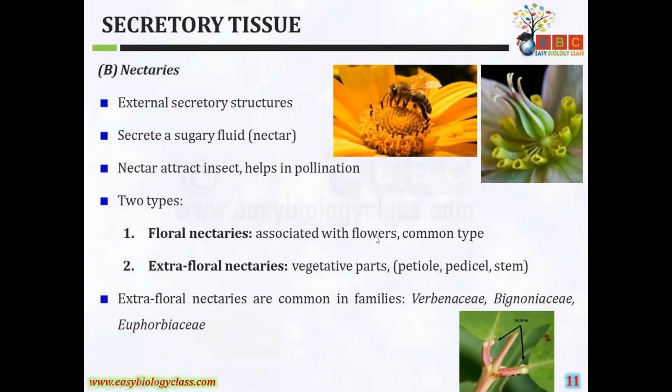These are the common type of nectaries, whereas the extra floral nectaries are present in the vegetative parts like the petiole, pedicel or stem and other parts. Extra floral nectaries are commonly seen in families like Verbenaceae, Bignoniaceae and Euphorbiaceae.